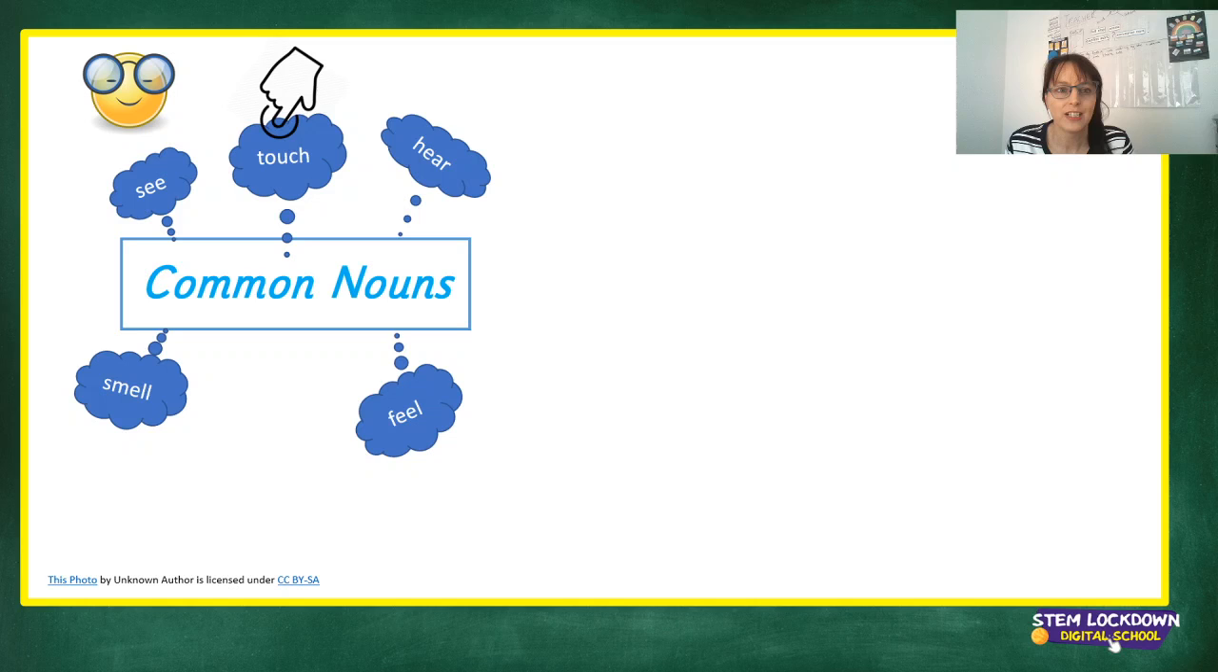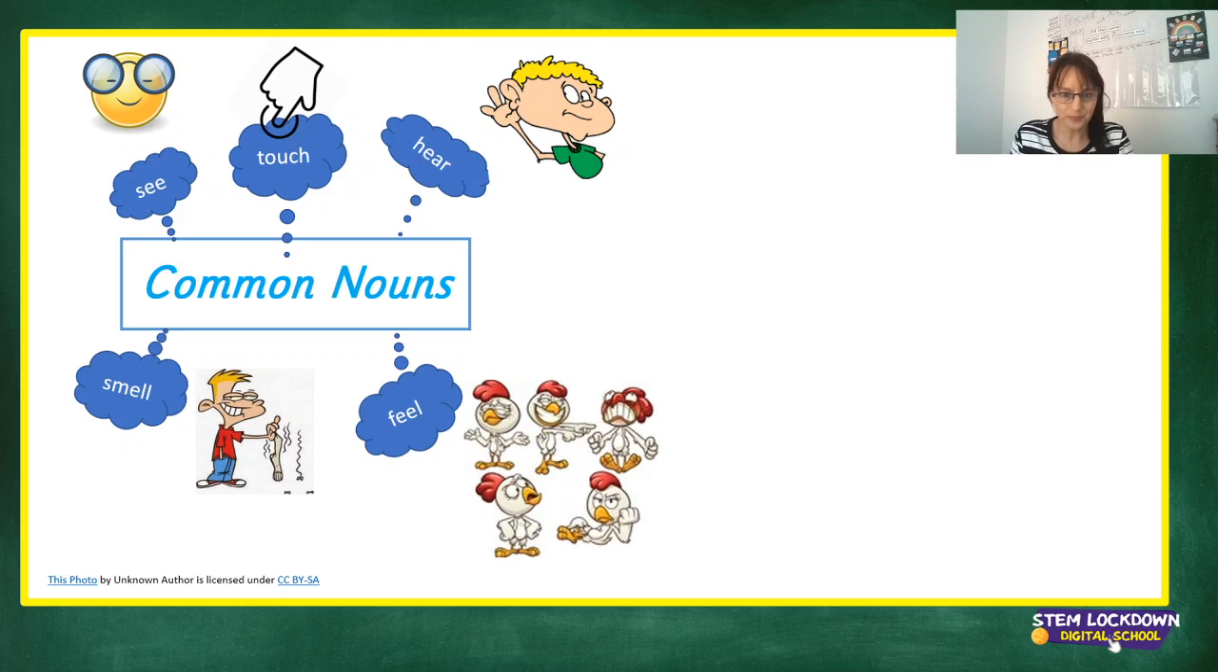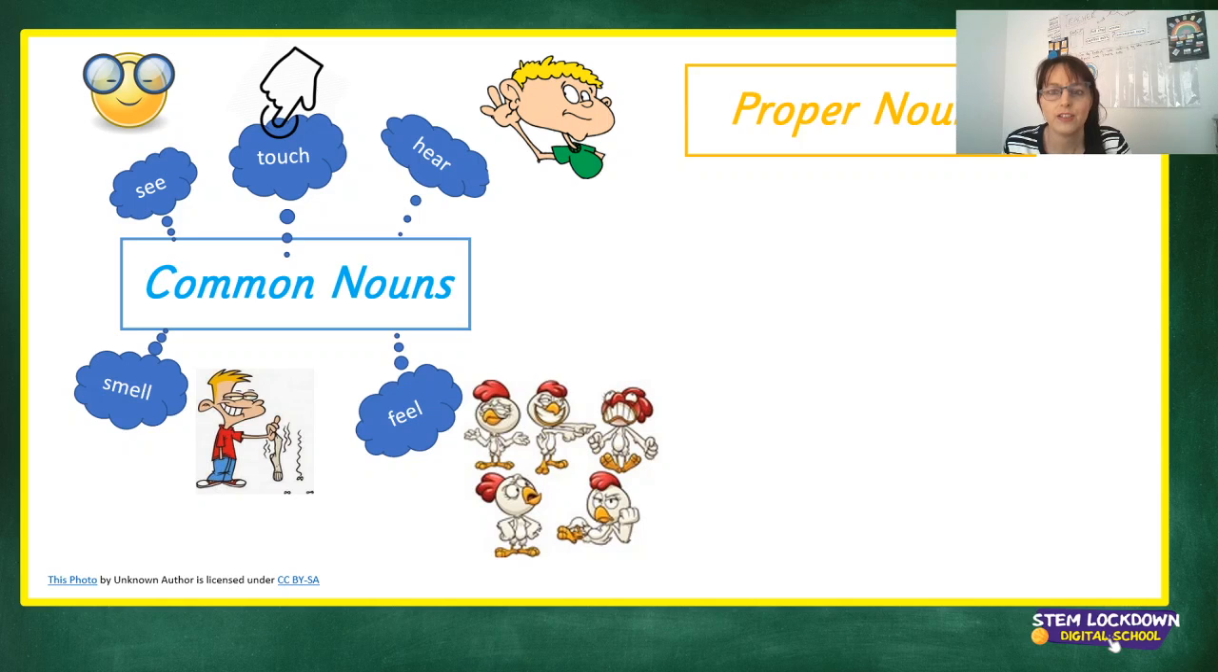Okay, see my little icons, also visually just showing you what each one means. Okay, so now we have our proper nouns. So common nouns are your ordinary things. Anything you can visually see, that is a common noun. Touch, if you can touch it, it's a common noun. Hear it, smell it, feel it. Okay, these are all common nouns.